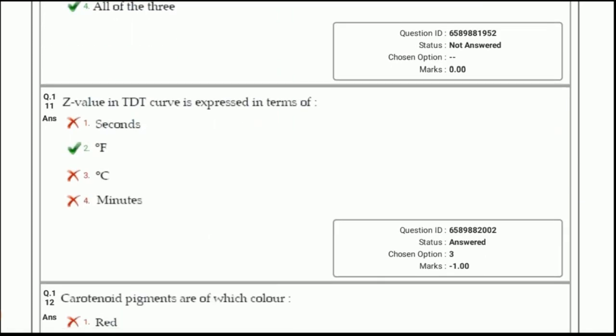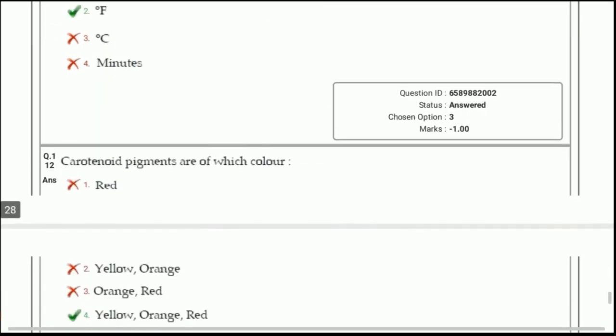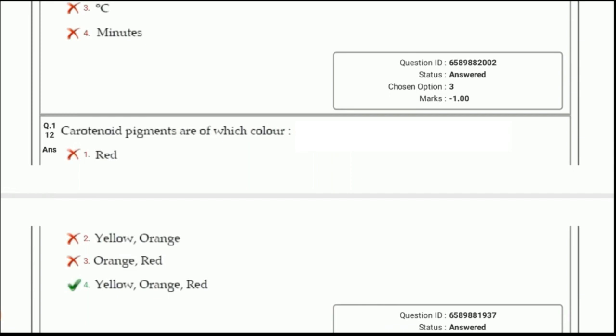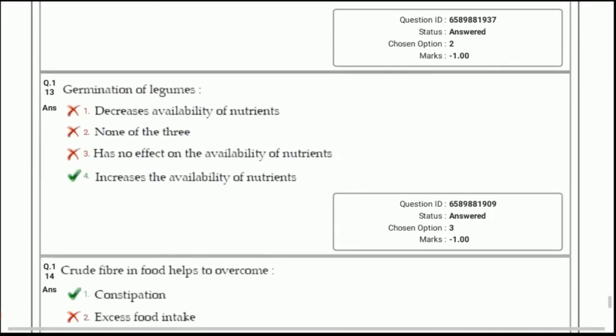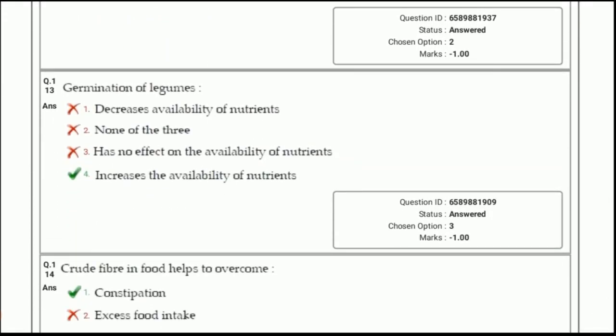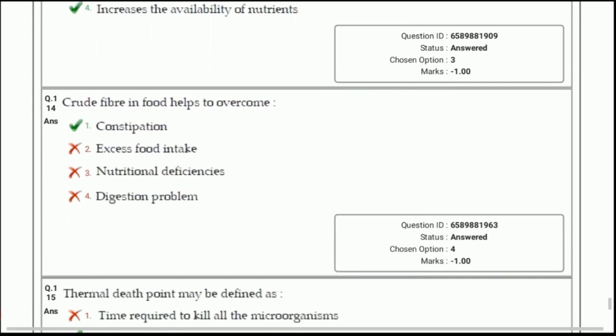Next question, Z value in TDT curve is expressed in terms of degree Fahrenheit as it is a temperature. Next question, carotenoid pigments are of which color? Answer is yellow, orange and red. They can give these different colors. Germination of legumes increases the availability of nutrients and decreases the amount of anti-nutritional factors. Crude fiber in food helps to overcome constipation. Fiber helps in improving digestive health.